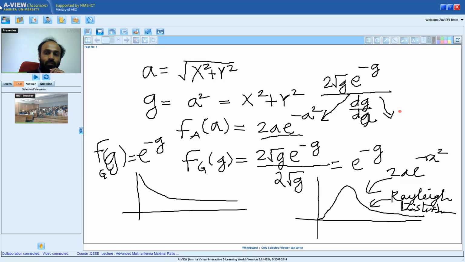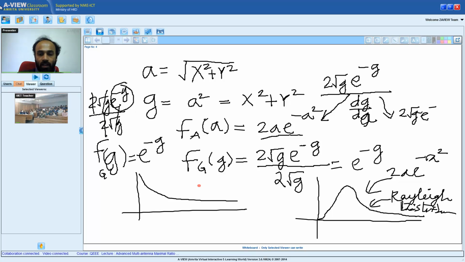That is 2A, but A is square root of G, so that is 2 root G. So we have 2 square root of G e raised to minus G, divided by 2 square root of G. Is that clear now? Therefore these things cancel, and what we are left with is e to the power of minus G. Thank you. Right, so that is the exponential distribution. That is the distribution of the power. So this completes the characterization of the wireless channel.